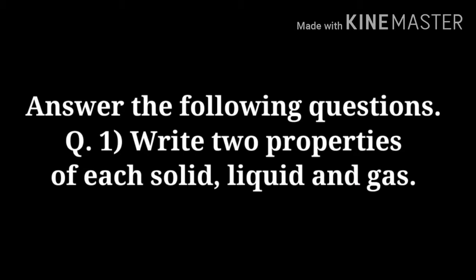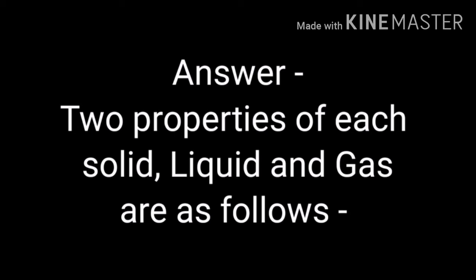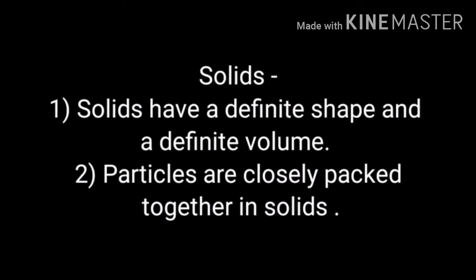Then answer the following questions. Write two properties of each solid, liquid and gas. One by one. First, two properties of each of solid, liquid and gas are as follows. Firstly, solids. In case of solids, solids have a definite shape and a definite volume. Second, particles are closely packed together in solids.